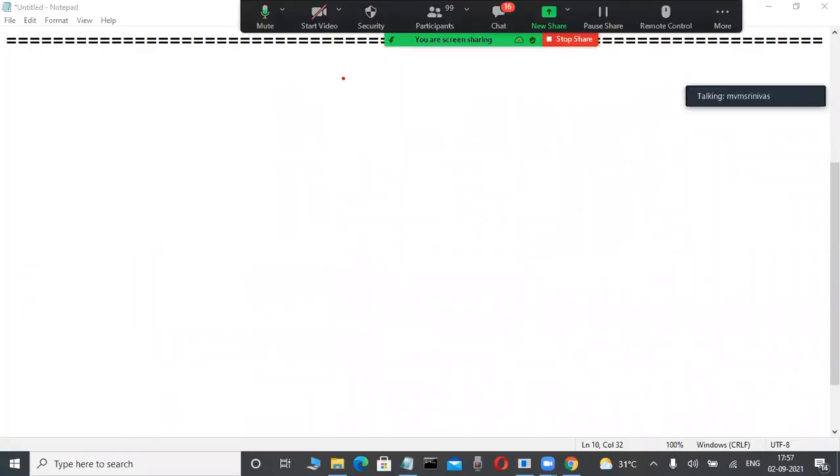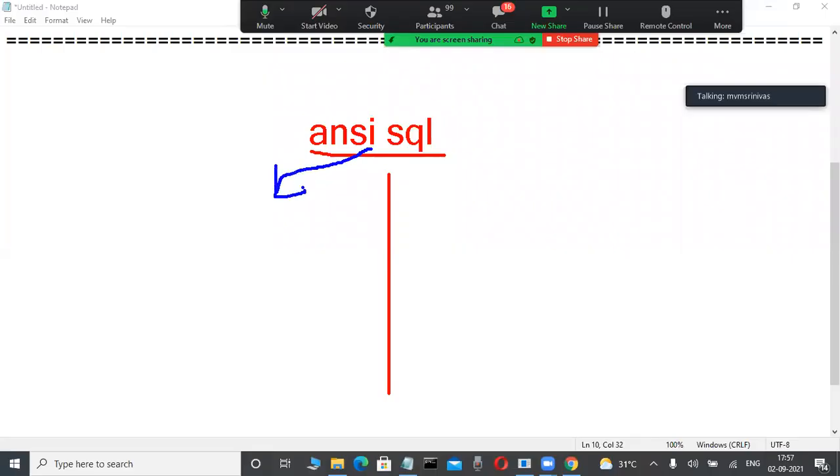Like this, SQL is an ANSI standard language, and the concepts are same. Procedures, functions, triggers, packages, tables, so many things are there. Conceptually same, but syntactically different. From this ANSI standard SQL, Oracle Corporation created Oracle SQL, which you are learning in our course.